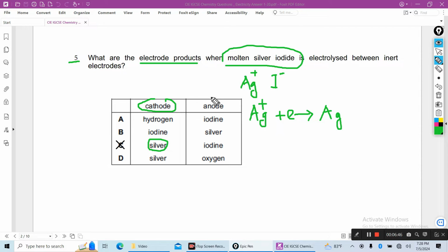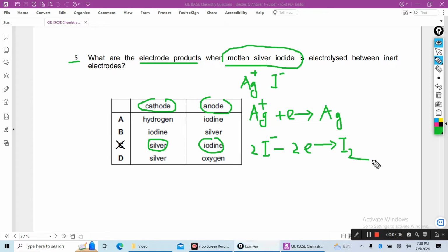And at the anode iodine will be produced. How? Iodide ion is oxidized, meaning it loses electron to produce iodine. And you will remember when molten, at the cathode metal will be produced, and at the anode iodide ion is oxidized to produce iodine.